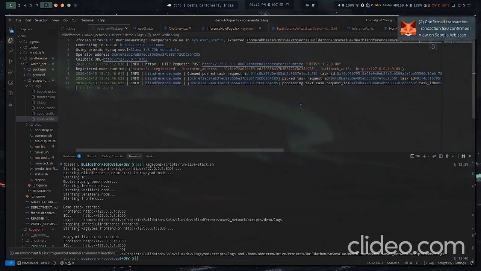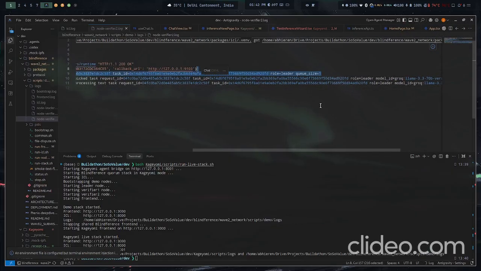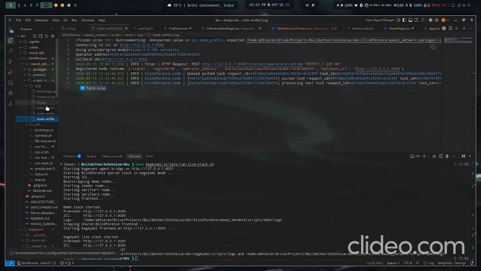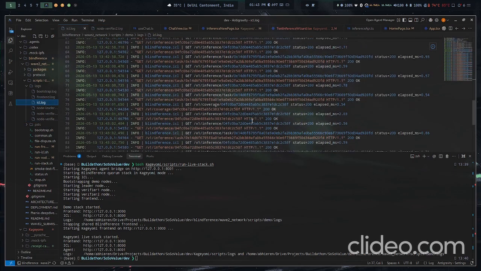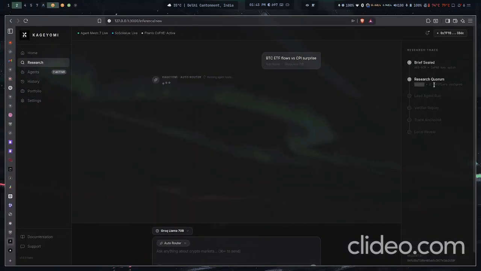We can see in the back end we have this query happening here. We can see the leader executing this, and also the ISL coordination layer showing they have received the query, over a WebSocket server. We have this UAVP execute, which is our universal agent verification protocol, that uploads a receipt that will later be verified by these verifiers. Every tool the leader calls, every decision it thinks of, every response, every API it calls, it records and signs to these verifiers so they can verify that whatever the leader is claiming is correct.